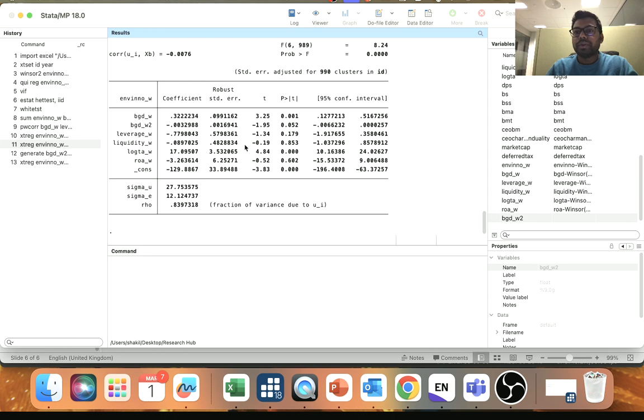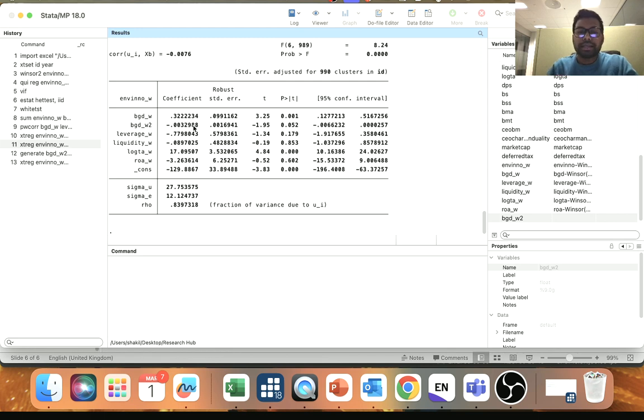So how to interpret whether there is a non-linear relationship or not? When you have a significant impact on both of these, that means you have a non-linear relationship between gender diversity and environmental innovation. However, if this one is insignificant, that means you don't have any non-linear impact between gender diversity and environmental innovation. Now, in the beginning, I told you about U-shaped relationship and inverted U-shaped relationship. So this one is actually an inverted U-shaped relationship. Why? Because at a certain point it increased and after that it decreased.